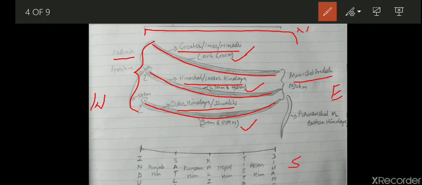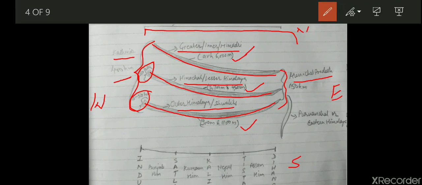The stretch on the west side is 400 kilometers, and on the eastern side it is only 150 kilometers. The stretch of Himachal, that is 50 kilometers broadness I am talking about, and the width of Outer Himalayas is 10 to 50 kilometers. So if you learn through this diagram, it will be very easy for you to learn the structure of Himalaya, because this question comes for 5 marks in the exam.